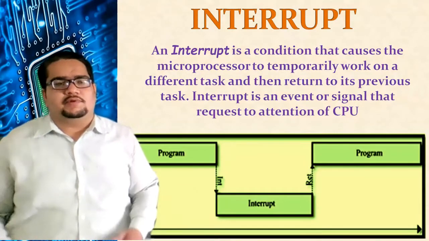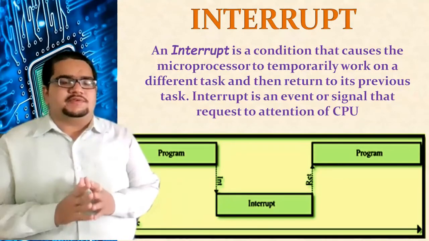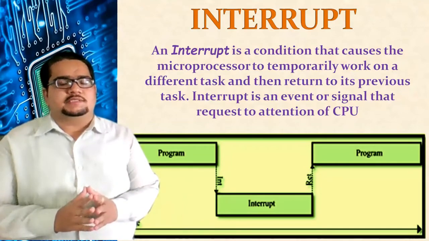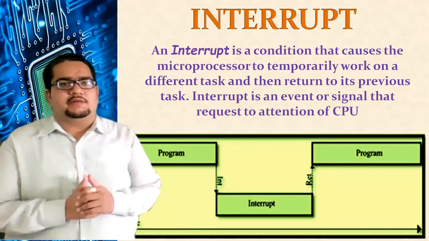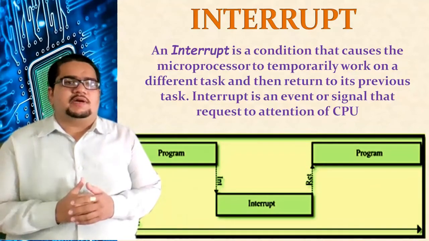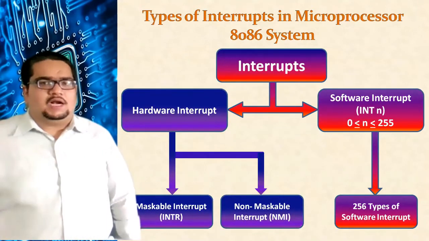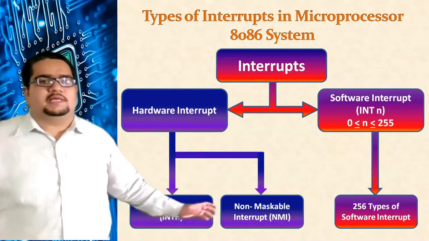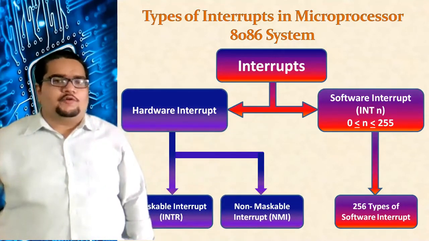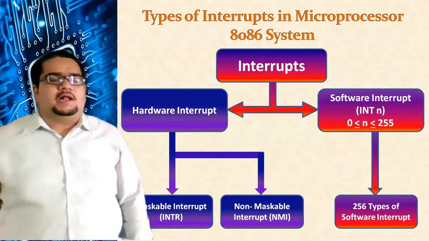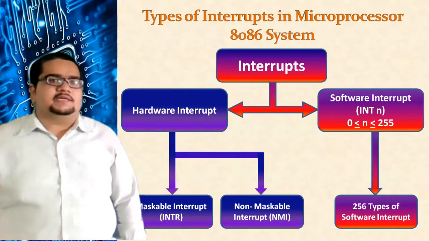An interrupt is a condition which causes the microprocessor to stop its current program execution and service something of more importance. The processor has to stop its main program, go to the interrupting device's service routine, execute that, and then switch back to the main program. So we have seen the types of interrupts, hardware and software. Two hardware interrupts are there. In software there are 256 interrupts. A few of them are already dedicated, and a few are reserved for the programmer to define.